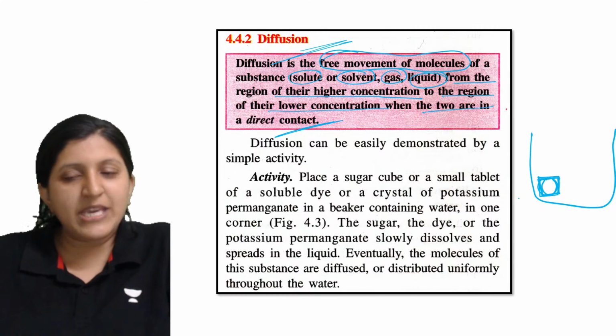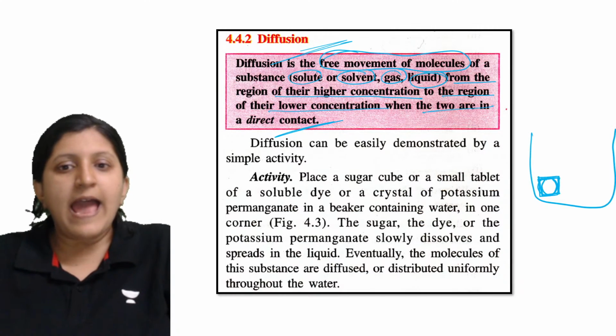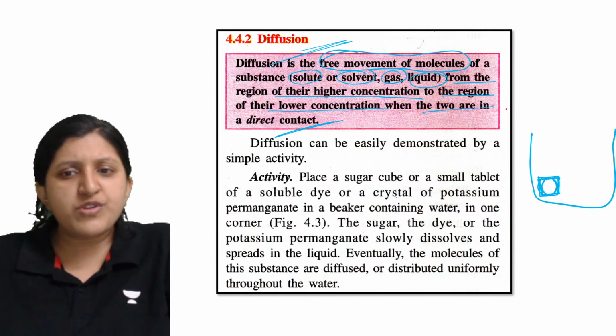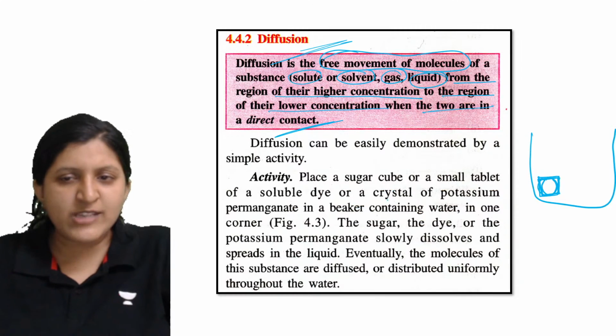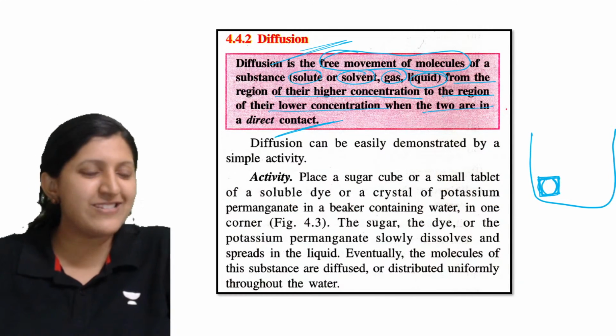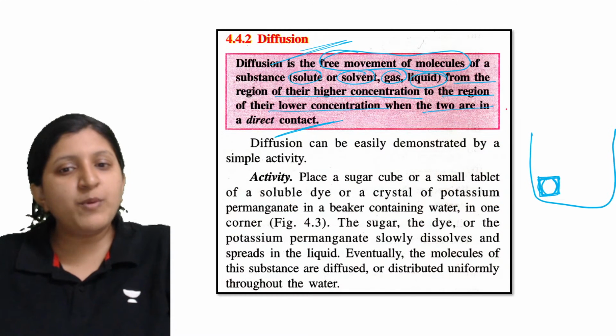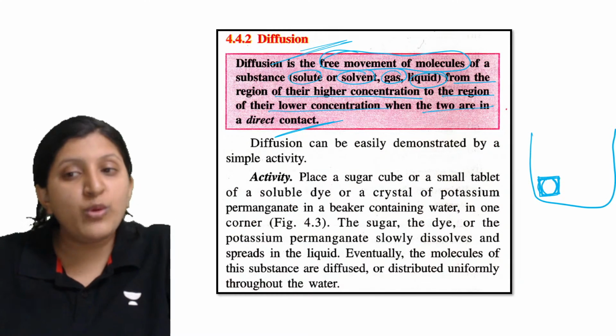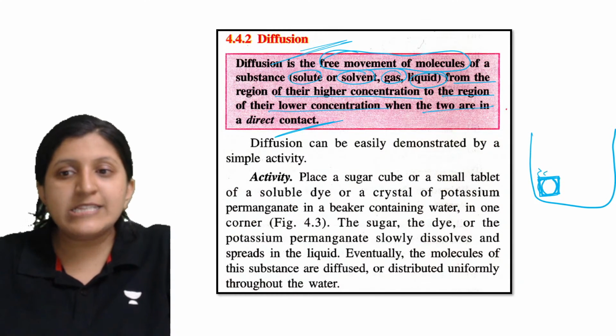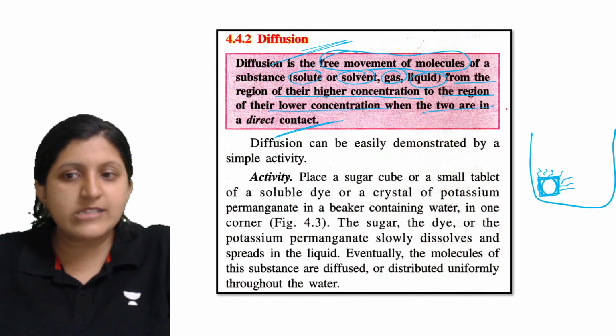So you can try keeping it in one corner, or you can also try it with potassium permanganate as well, but this is the easier one that you can try even at home. Okay. So now the sugar, the dye, or the potassium permanganate will slowly dissolve. They'll start to dissolve and spread in the liquid. Okay. So they'll start to spread.